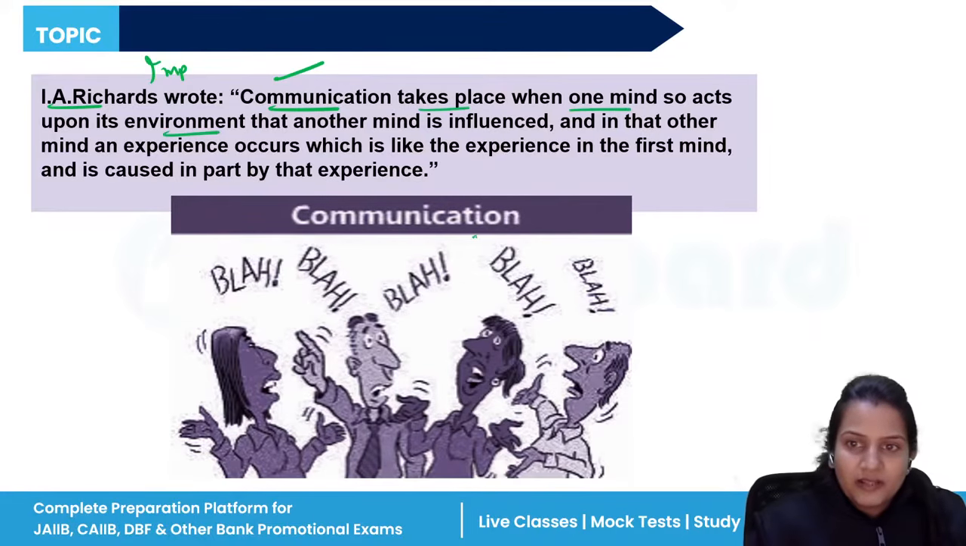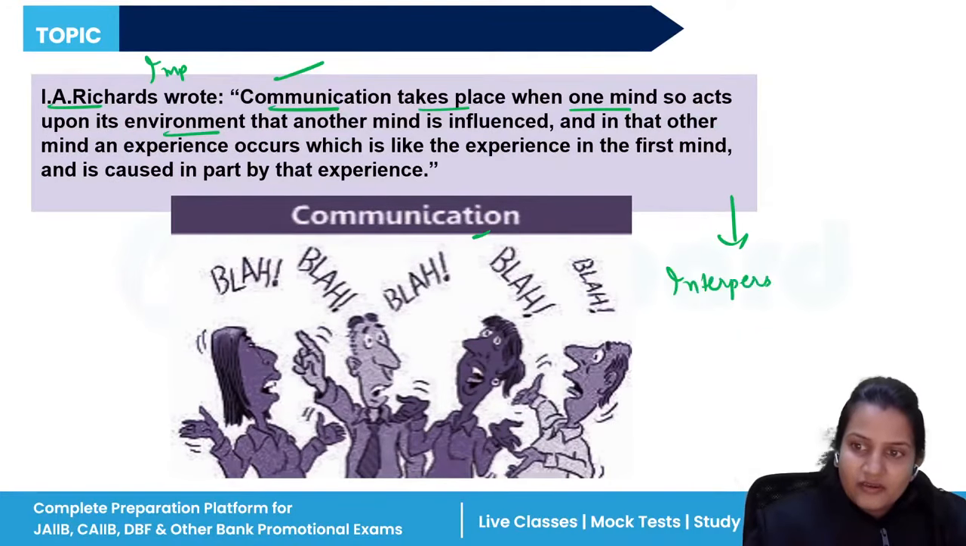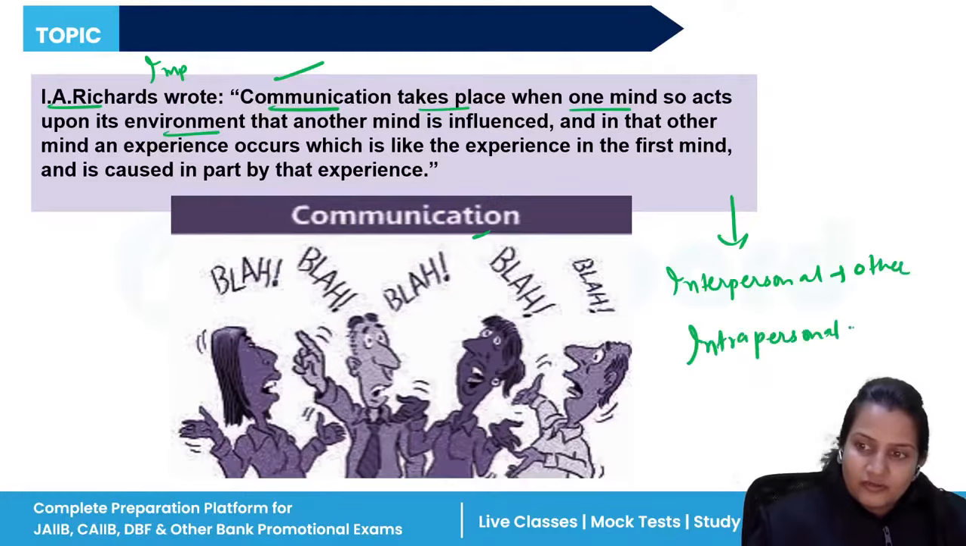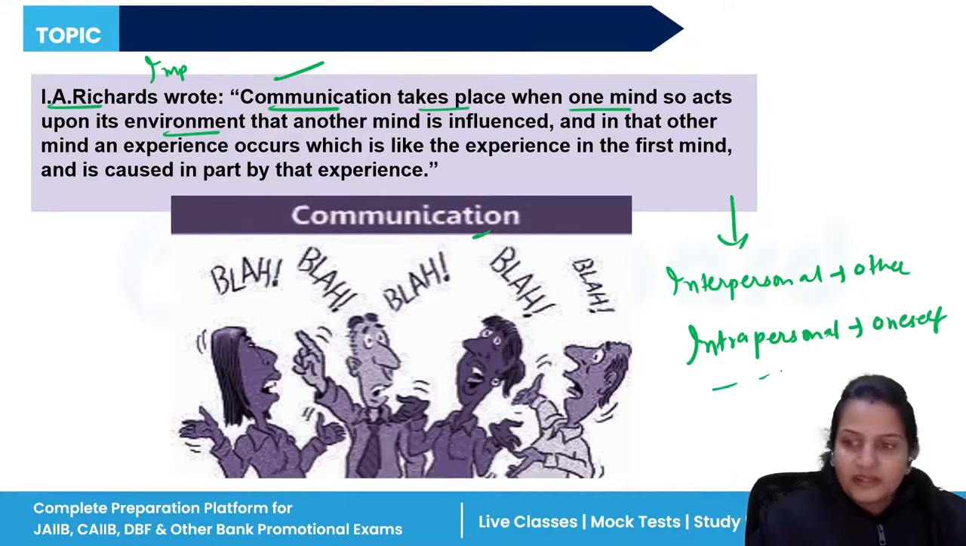And there are different types of communication. Interpersonal communication means when you are communicating with another person. Intrapersonal communication means when you are communicating with yourself, with oneself. Like if you are thinking something, or speaking something to your own self, that comes under intrapersonal communication.